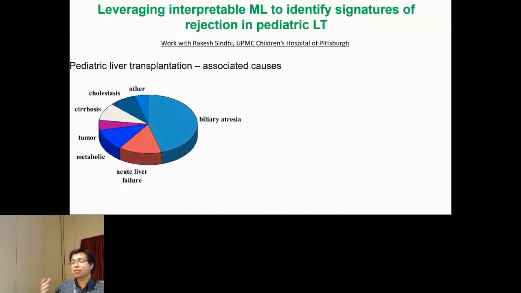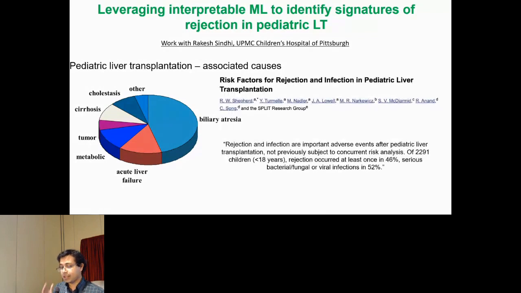So why do kids need liver transplants? They need it for a wide variety of reasons, from cirrhosis to tumors to metabolic disorders to acute liver failure to biliary atresia to cholestasis, and a whole host of reasons. This is already very unfortunate. However, the most unfortunate part is that even after the transplant event, rejection occurred in at least 46% of recipients once. And this is acute cellular rejection.